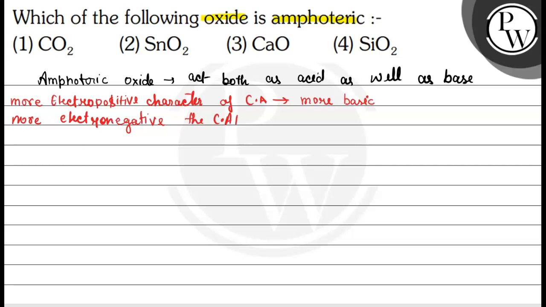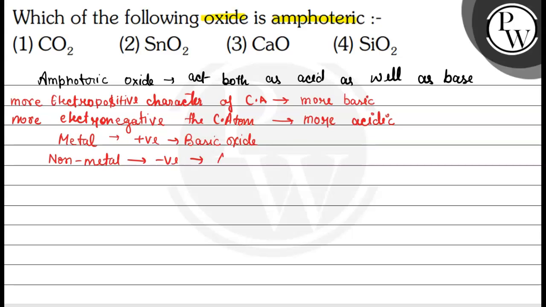atom, the more acidic the behavior of its oxide will be. So we can say that metals generally form basic oxides because metals are electropositive in nature, so the oxides of metals are basic. In case of non-metals, as we know, these are electronegative in nature, so the oxides of non-metals are acidic.